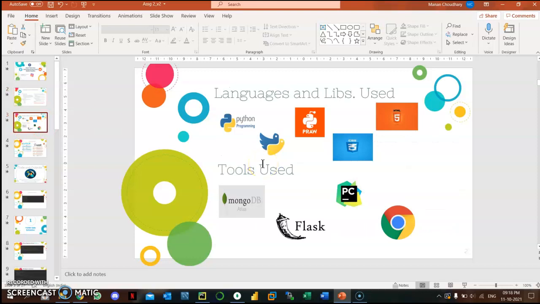The tools and languages that I've used are Python programming, Tweepy for extraction from the Twitter API, PRAW for Reddit, and HTML for basic pages, CSS for enhancing them, and MongoDB for storing, my online database server, Flask for developing the site, PyCharm for editing, my preferred IDE, and Chrome for testing it.